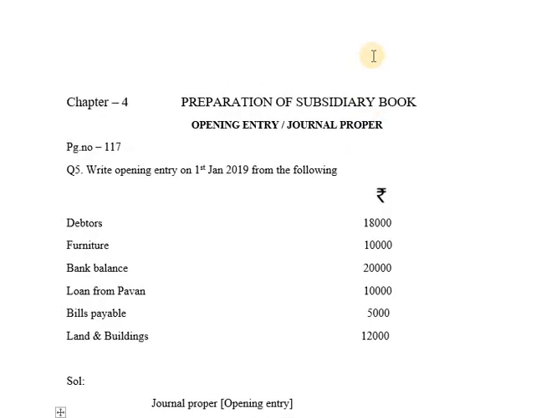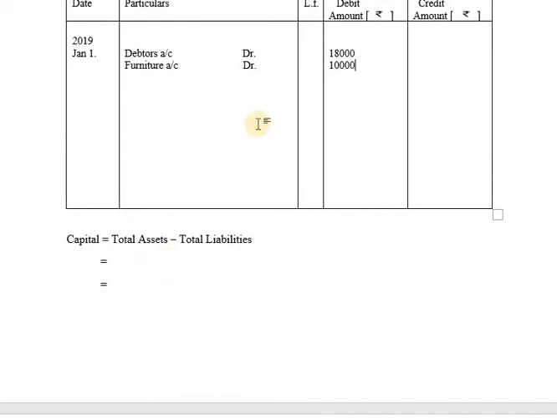Next, after furniture we have bank balance 20,000. Bank balance is also not among those 5 names, so bank balance will also be recorded on debit side. Bank balance account debit. Bank balance we have 20,000, so 20,000 will be recorded on debit side.